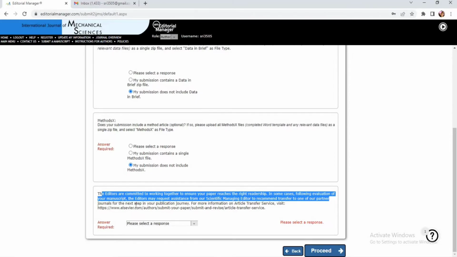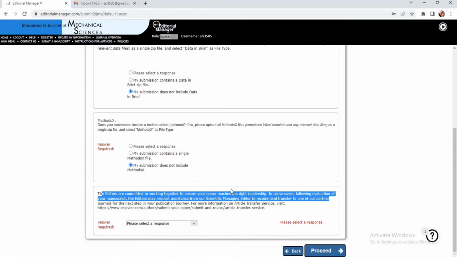Suppose within a week or within 2 weeks, you receive an email saying that the paper is rejected. It's quite obvious that we will feel bad for what has happened, and we will be searching for the next journal. So this option is included as of now. That means even if our manuscript is rejected, they will be suggesting a few more journals from that end, wherein we can transfer our manuscript to the new journal they have cited.